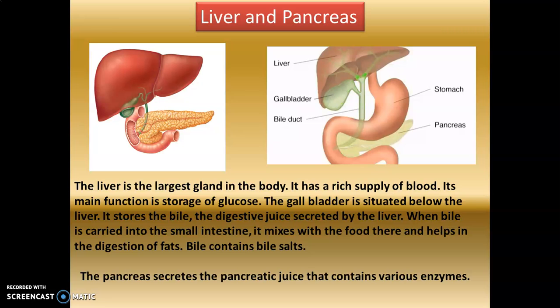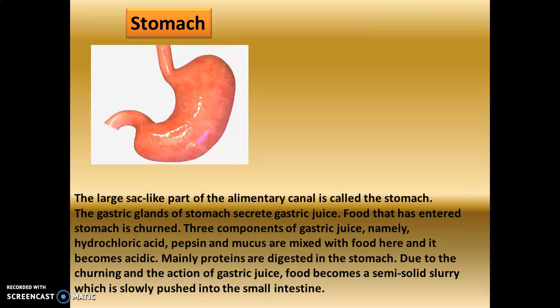The pancreas secretes the pancreatic juice that contains various enzymes. This is the pancreas, situated just below the stomach. It also secretes a juice that contains enzymes. So we have the liver, the gallbladder, and the pancreas. All are taking part in digestion by releasing various kinds of digestive juices that contain enzymes that make the process of digestion faster. Then we have the stomach, which is a large sac-like part of the body.